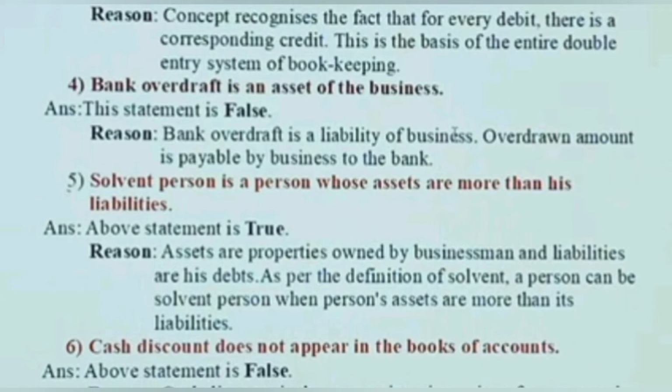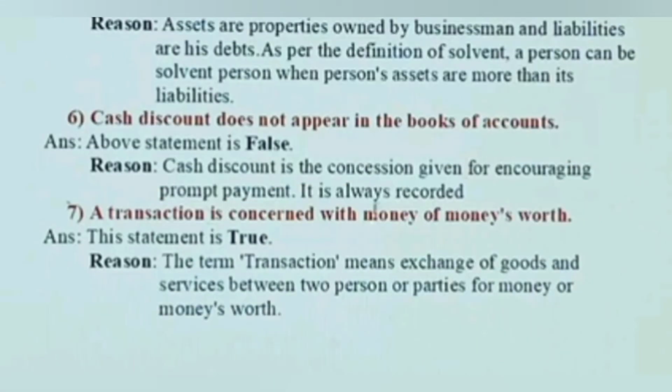Fourth, bank overdraft is an asset of the business. Answer: this statement is false. Reason: bank overdraft is a liability of the business. The overdrawn amount is payable by the business to the bank. Fifth, a solvent person is a person whose assets are more than his liabilities. Answer: the statement is true. Reason: assets are property owned by the businessman and liabilities are his debts. As per the definition of solvent, a person can be solvent when his assets are more than his liabilities.